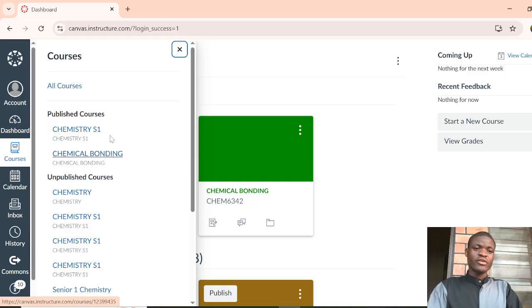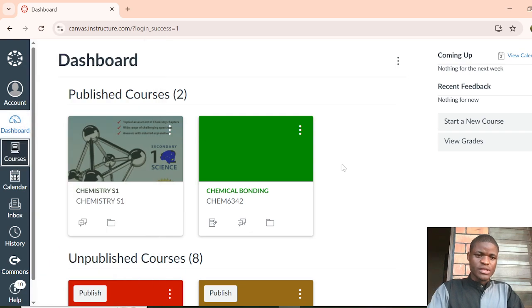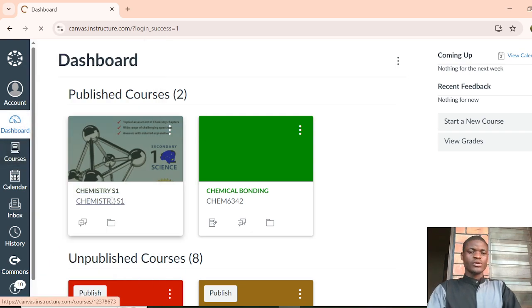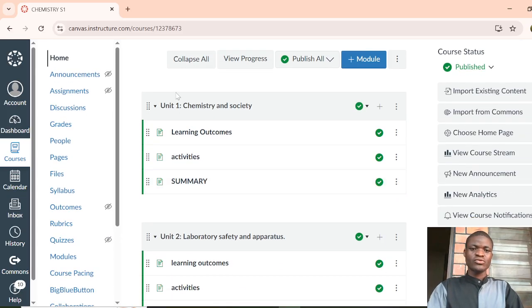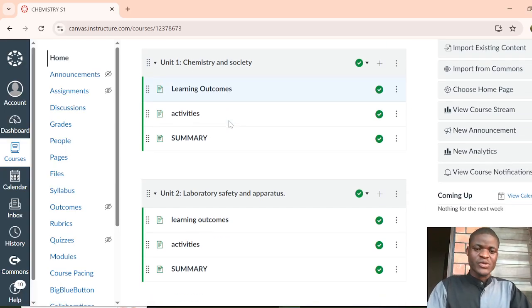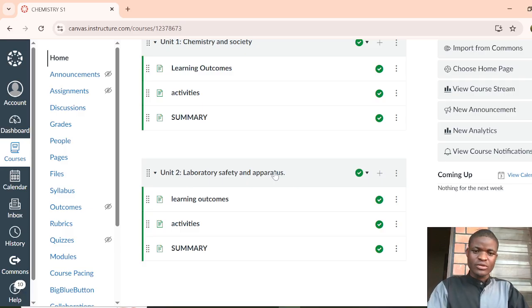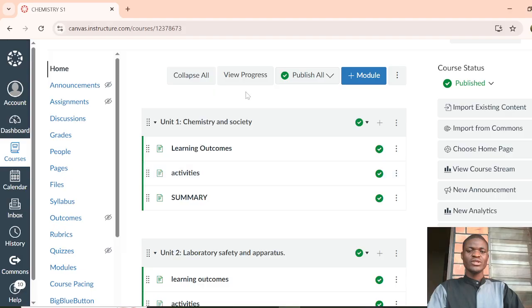You see here, I have already created different courses on Canvas LMS. As you see, there is this one. This course, which is called Chemistry Senior One, is already subdivided into different parts, made up of two units. Unit 1, Chemistry and the Society, and unit 2, which is Laboratory and the Surface Apparatus. Those units are again subdivided into their corresponding parts.